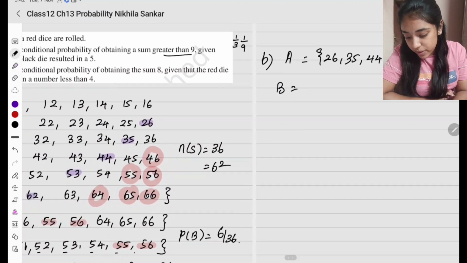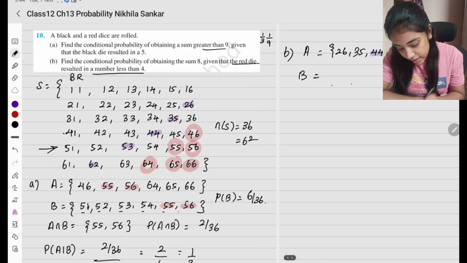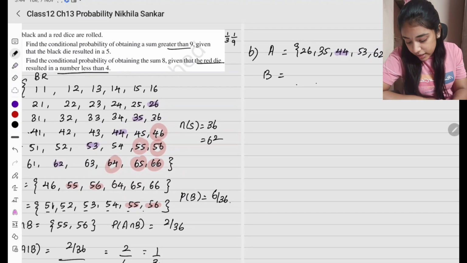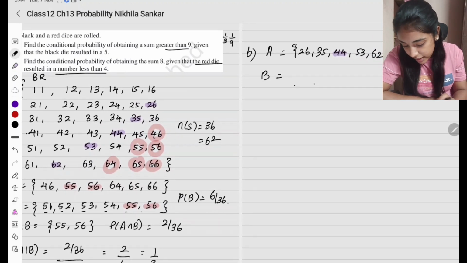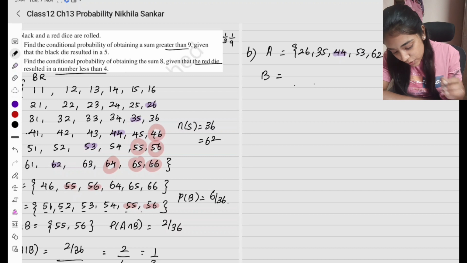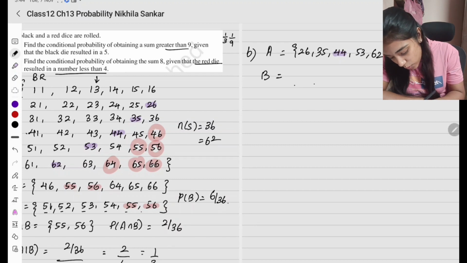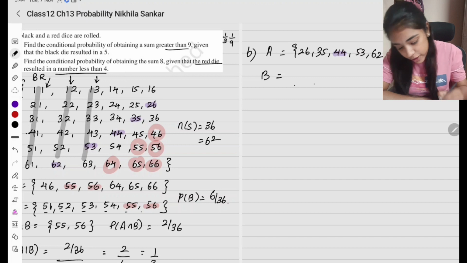What is my event B going to be? Given that the red die resulted in the number less than 4. In the red die, where is it less than 4? Red die is going to be my second column. So less than 4, it is going to be all this. This whole row. So this is going to be my element B.